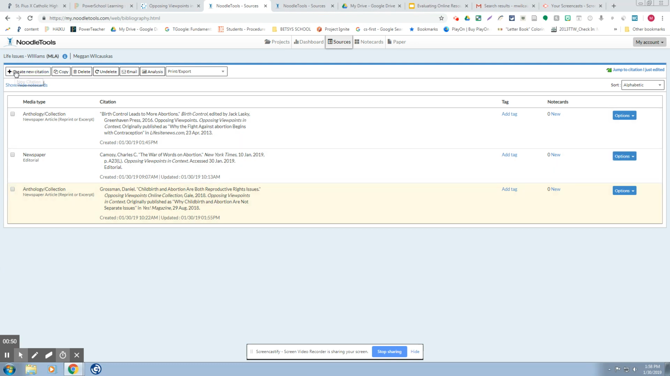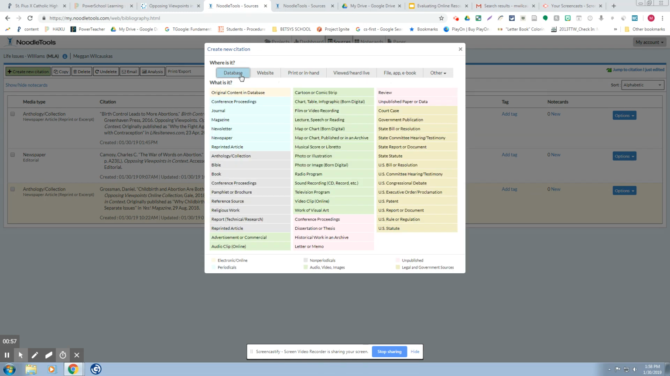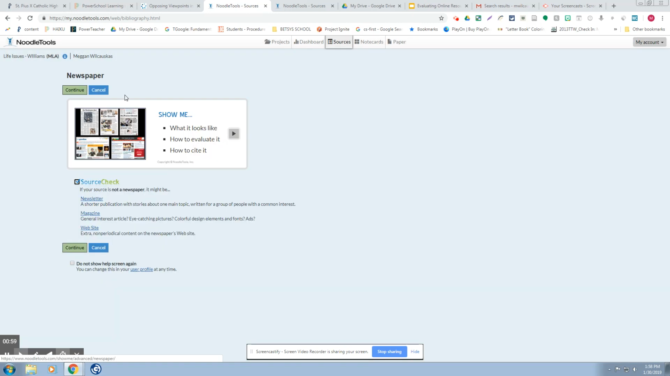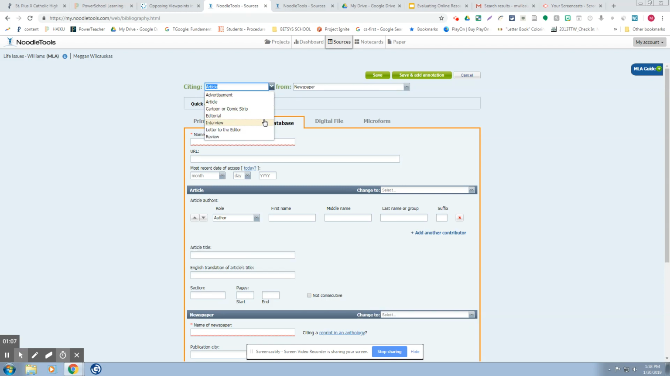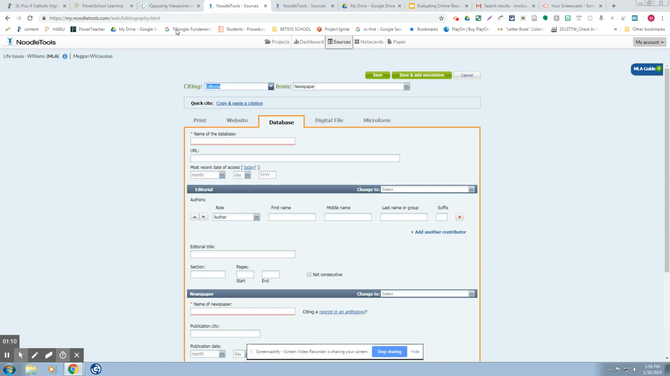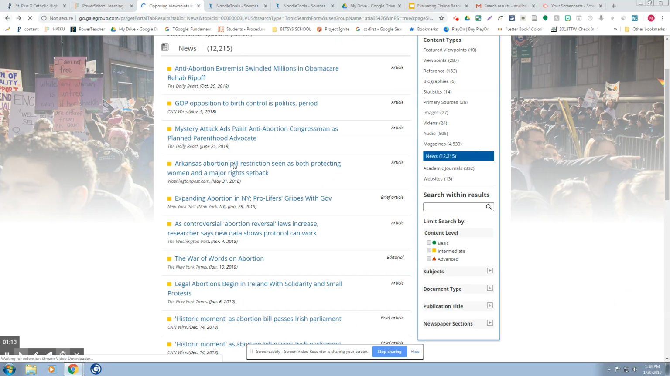So when you come in here, you create a new citation. I've already done it here, but I'm going to take you through this step so you see what I've done. Hit database. We're getting a newspaper article. Hit continue. And it defaults to an article in a newspaper. You want to actually change it to an editorial in a newspaper, and only because they identified it as an editorial. Let me show you.